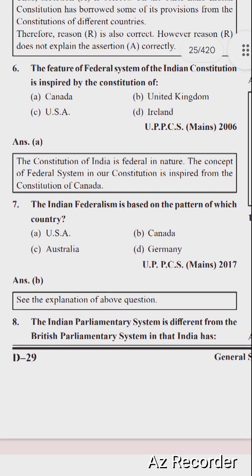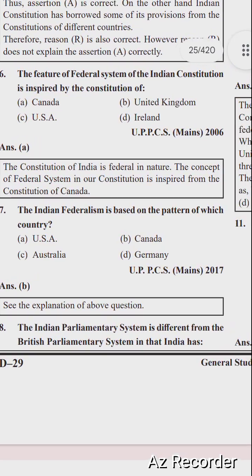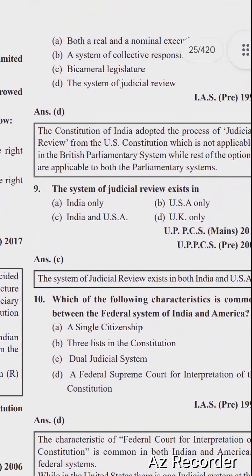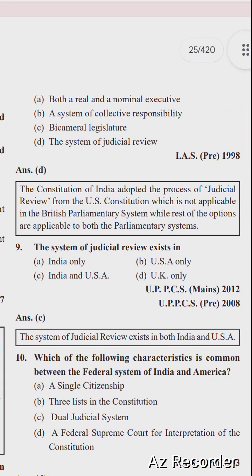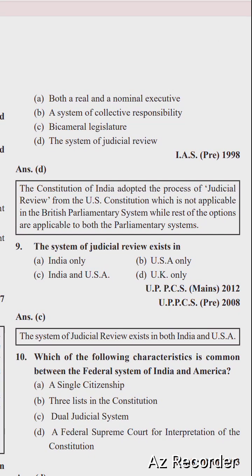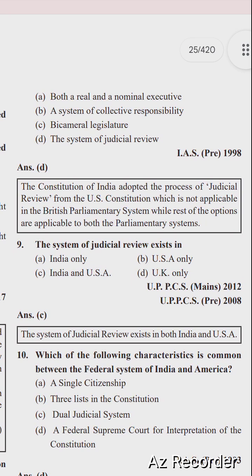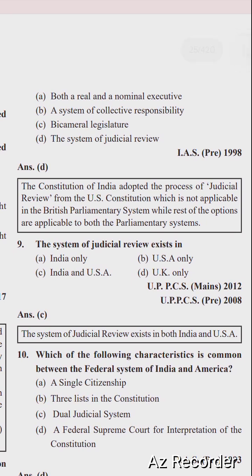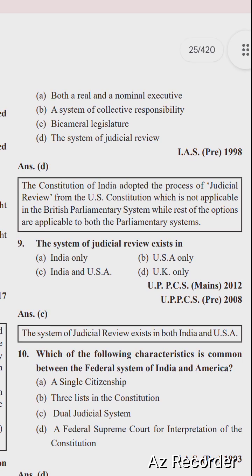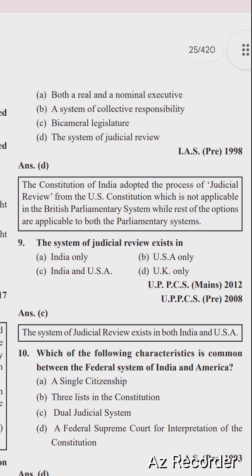So next question is, the Indian parliamentary system is different from the British parliamentary system in that India has both real and nominal executive, a system of collective responsibility, bicameral legislature, and the system of judicial review. Right option is option number D, the system of judicial review. The Constitution of India adopted the process of judicial review from the USA Constitution, which is not applicable in the British parliamentary system, while the rest of the options are applicable to both parliamentary systems: both real and nominal executive, system of collective responsibility and bicameral legislatures.